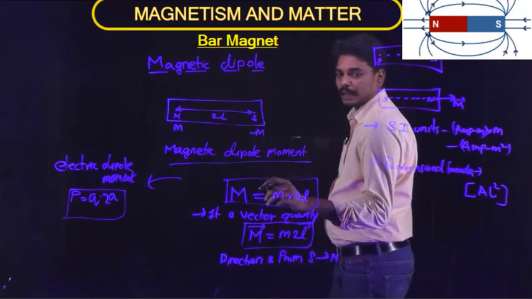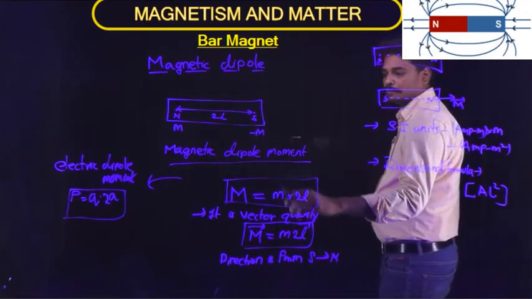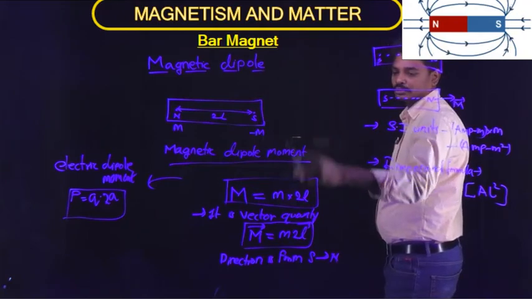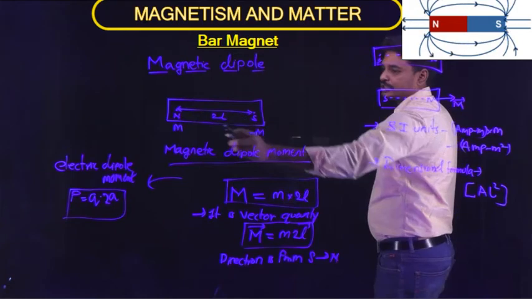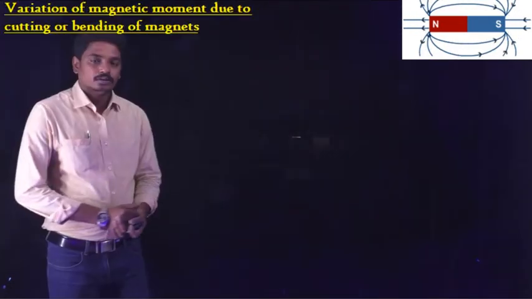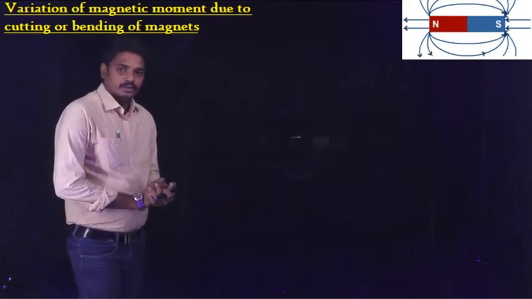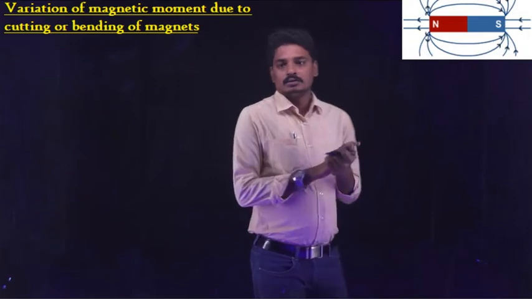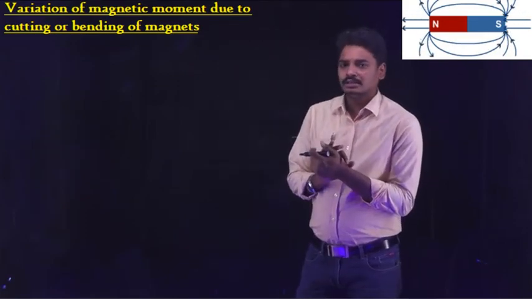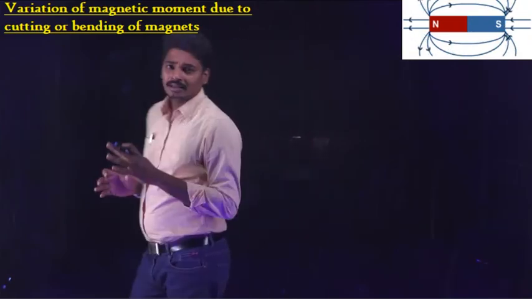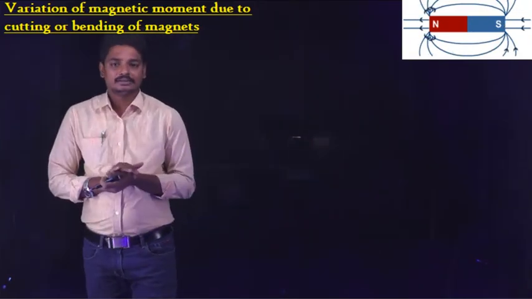Similarly, magnetic dipole moment is, instead of charge, here a pole strength. So m into the separation between the two poles, 2l. So M is equal to m into 2l. Next, let us go into some objective points of view: the variation of magnetic moment due to the cutting or bending of magnets.